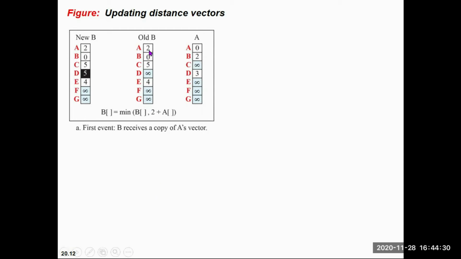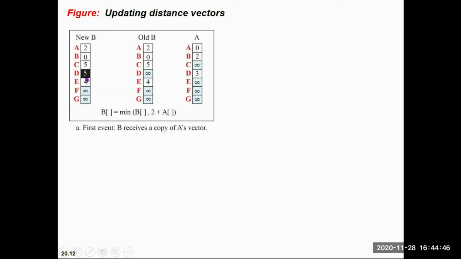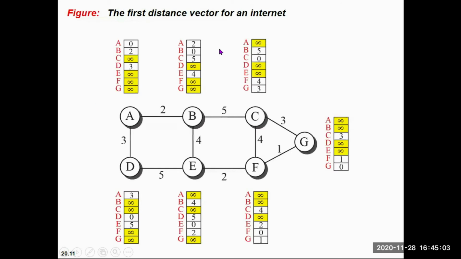B will take into consideration this calculation: it will consider the minimum of the value of B and A plus 2, because A plus 2 is B. So the table will update according to this formula: B or A plus 2, whichever is minimum, will be the new B. After the update of the B table, the C table will update, then the D table, then E, then F, then G, and all the tables will update accordingly.